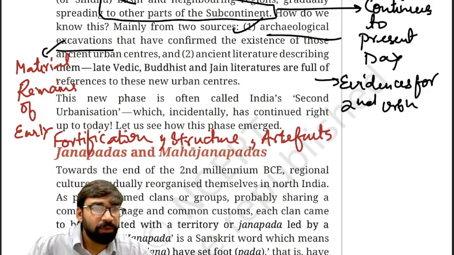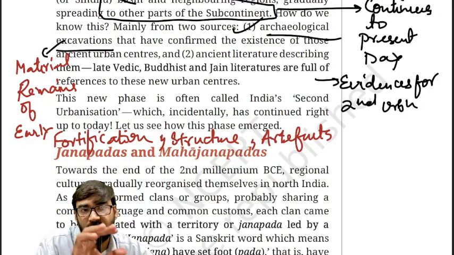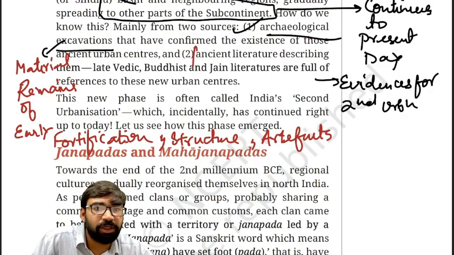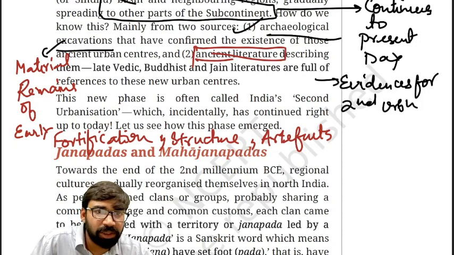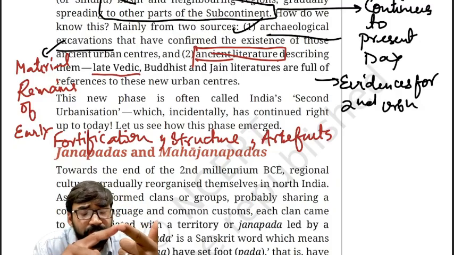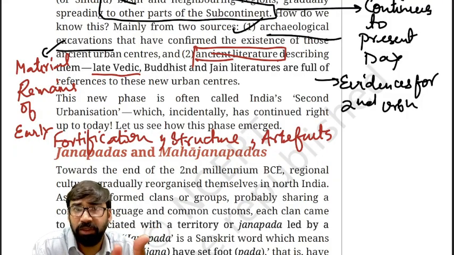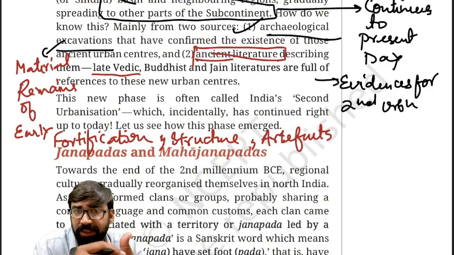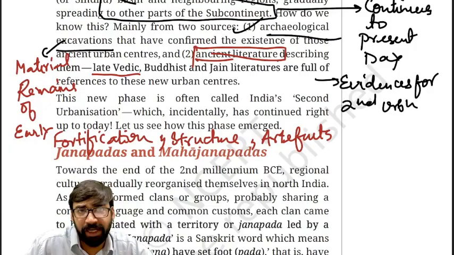Okay. Now, another important source which confirmed that second urbanization was there, or urban centers used to be there, is ancient literature. So the second source is ancient literature. When we say ancient literature, it includes later Vedic texts like Yajurveda, Samaveda, clear? Then Atharveda, then Upanishads, clear? Brahmanas, all these texts. There are various later Vedic texts which mention the second urbanization.